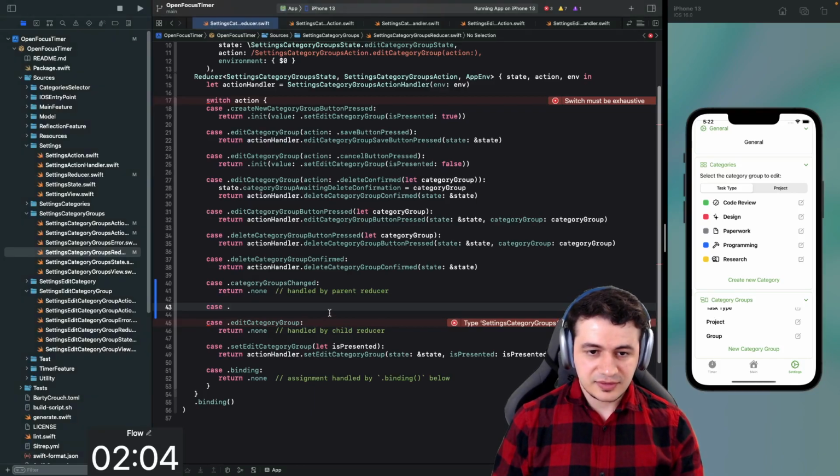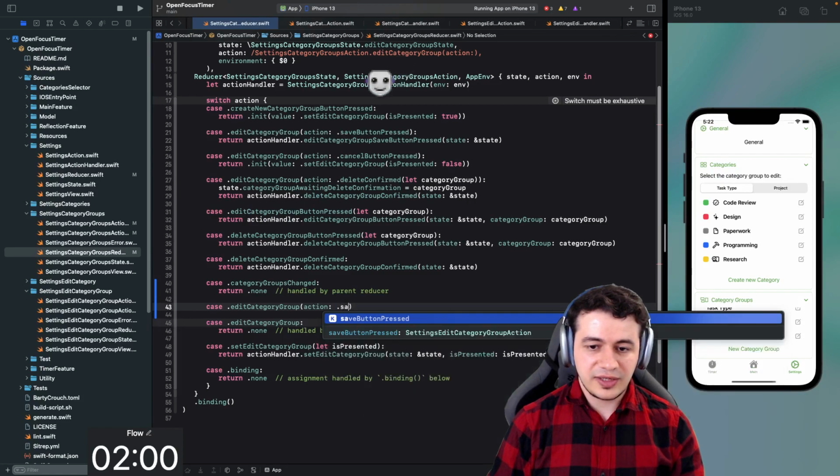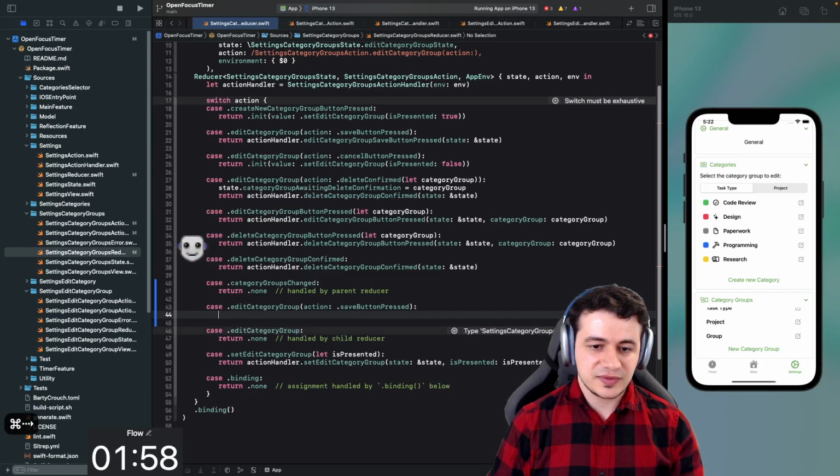Okay. So edit category groups, action, and then here we have the save button pressed, and when this happens, basically we know that again,